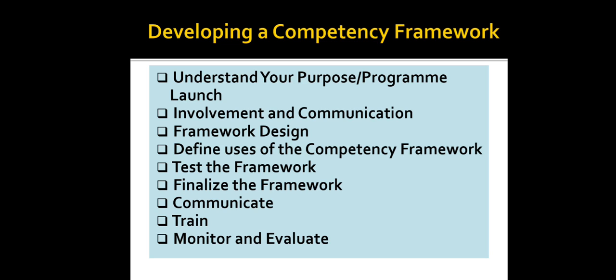Then, second step is involvement and communication. We have to involve line managers and employees in the design of the framework and communicate the objectives of the exercise to the staff. Third one is framework design. In this stage, we will create a framework structure that identifies the competency by name and defines the behaviors that are associated with it. We can accomplish this framework design by grouping or categorizing the competencies, and by creating definitions.